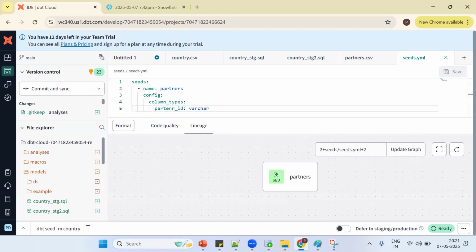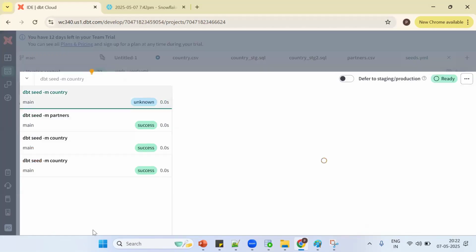Now rerun the seed command. Tell me, the second time I run the seed command, what will happen? Important, we just discussed. It will truncate the table and insert the data, insert the records. Now tell me, when you try to run this command, will our data be populated or not? Tell me, will zeros come or not?